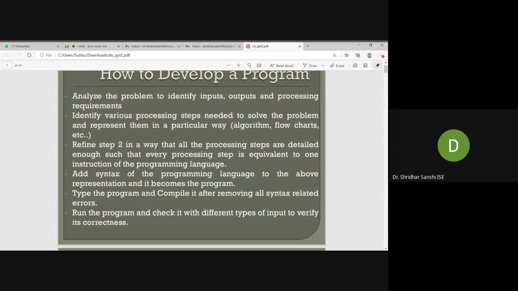Once a problem is given, you need to analyze it first. When I say analyze, you should know what the inputs are, if any, what the outputs are, and what processing I need to do. Keep these things in mind. For that, we'll start with the algorithm: what an algorithm is, why we need to use it, and how to use it. Then similarly we will study flowchart and pseudocode.